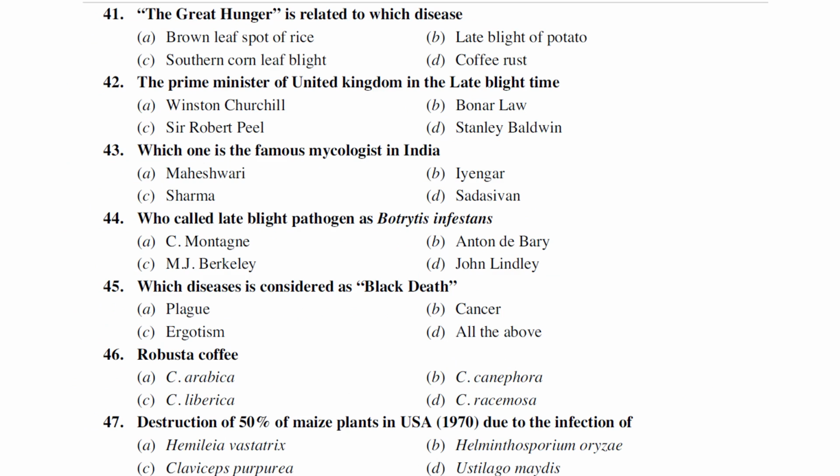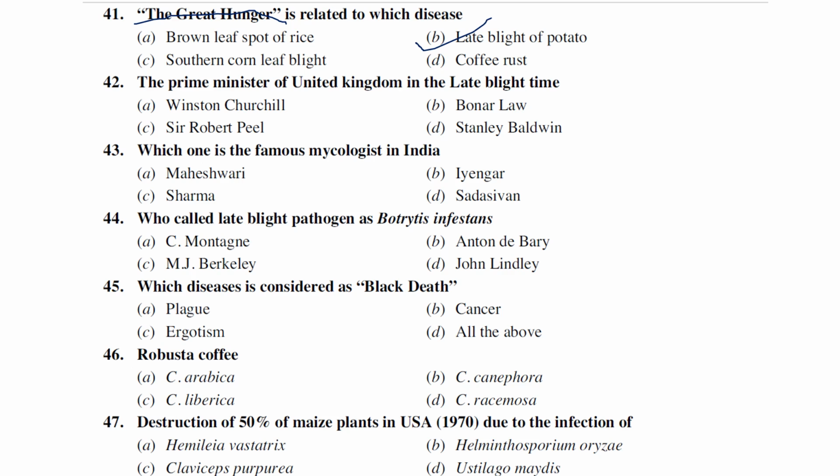The Great Hunger is related to which of the following diseases? Brown leaf spot of rice, late blight of potato, southern corn leaf blight, coffee rust. Actually, the Great Hunger or Irish famine, these names are actually related to this late blight of potato. This Great Hunger is actually a kind of book or description that was given by John Lindley, I think. Because of late blight of potato, we know how dangerous and severe it was in 1845 Ireland. So he wrote a book, I think, an article kind of thing, that is the Great Hunger, that is actually related to late blight of potato.